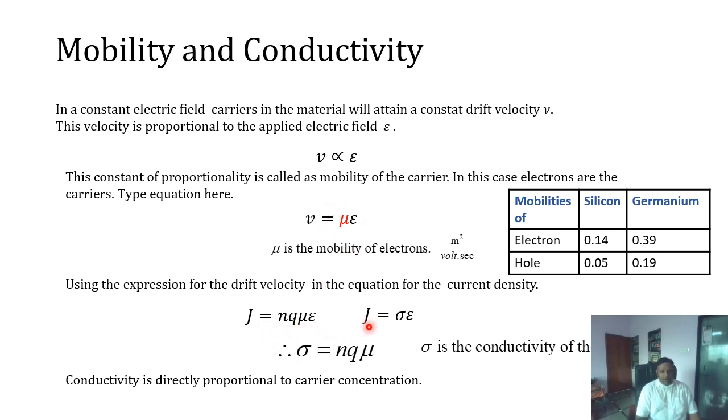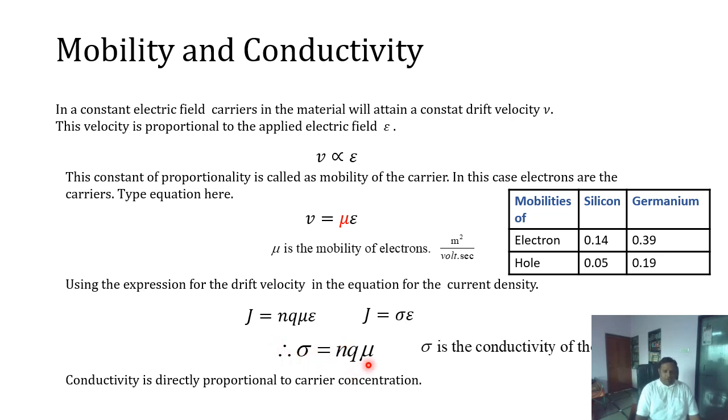We also know from electromagnetic field theory that current density is equal to conductivity into the electric field. So comparing these two equations, we get the equation for the conductivity. Conductivity is equal to NQ mu.